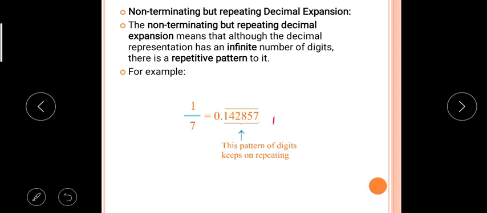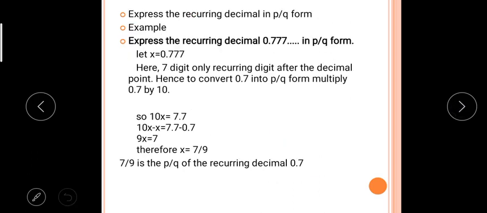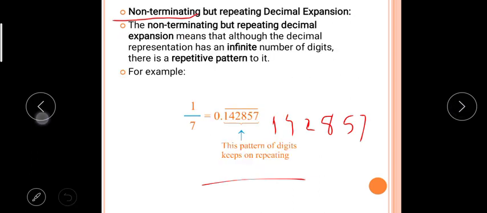What will we get again? 1, 4, 2, 8, 5 and 7. Again it will repeat. Therefore, this type of example is called non-terminating, meaning it does not stop anywhere. In your division you will keep getting a repeating pattern. Okay.